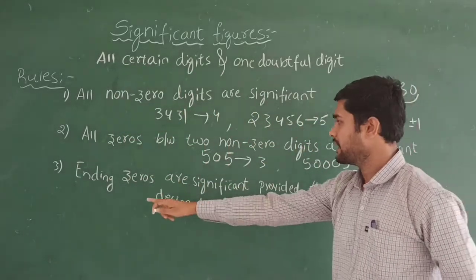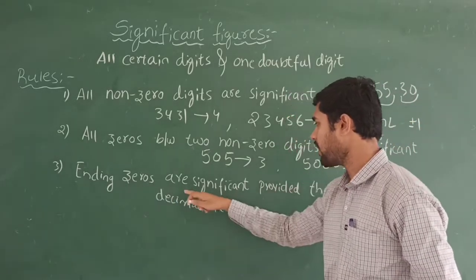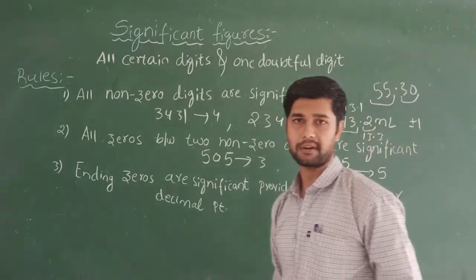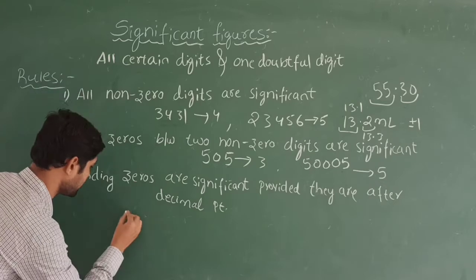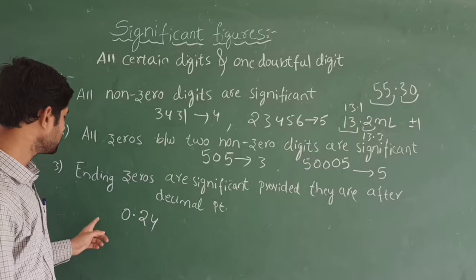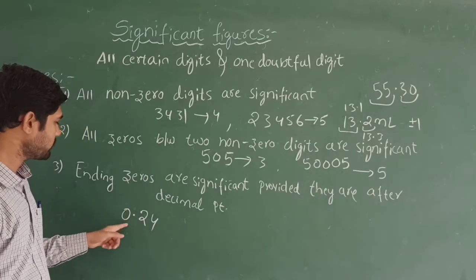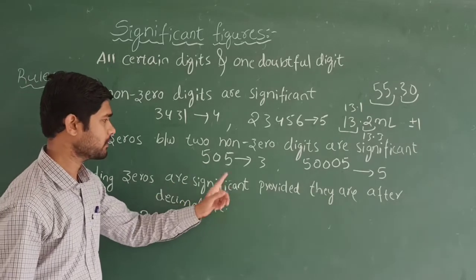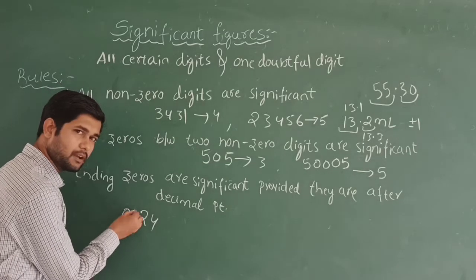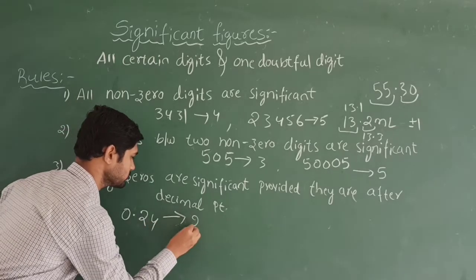And the third one, ending zeros. Ending zeros are the zeros that come at the end, and they are significant provided they are after the decimal point. Suppose I take 0.24. Here there are no ending zeros. The zero is before the decimal point. Ending zeros are significant provided they are after the decimal point. See here, before the decimal point we have only placed the 0 value. Hence its significant figures will be 2.